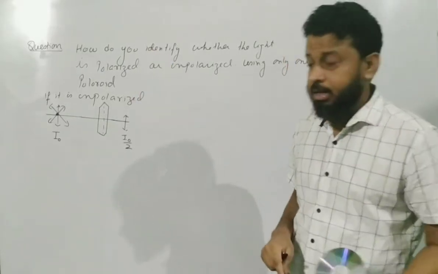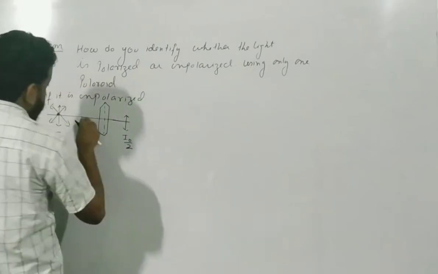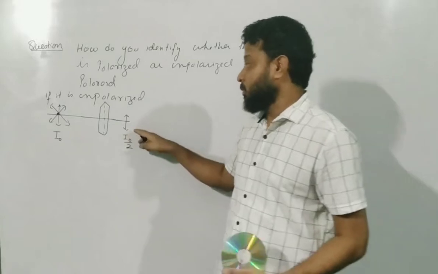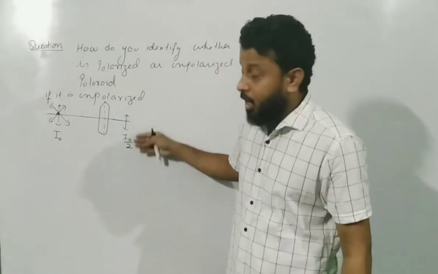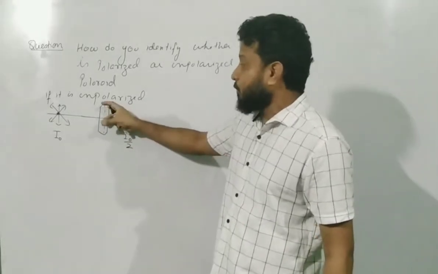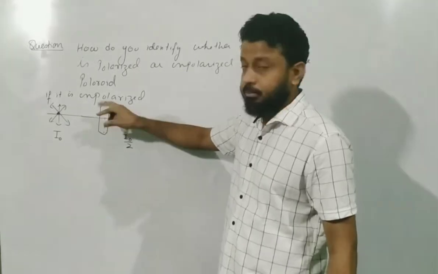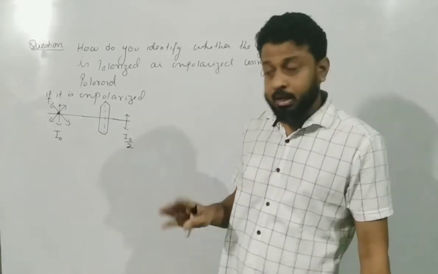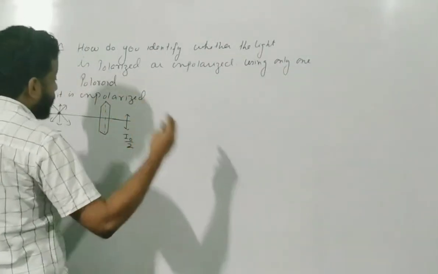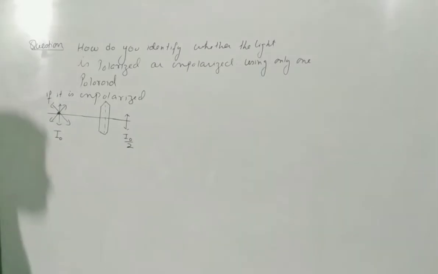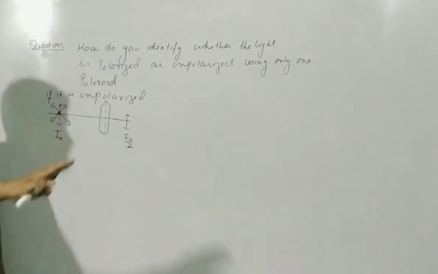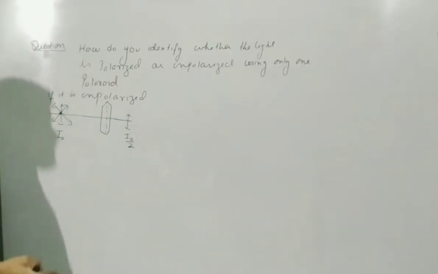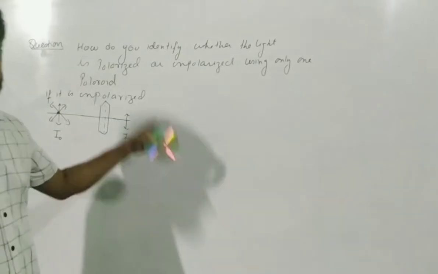If it is unpolarized light, then when it passes through the Polaroid, the intensity becomes I naught by 2. Once it becomes I naught by 2, now if you keep rotating this, intensity remains as I naught by 2. It is not going to change. So after passing through the Polaroid, the intensity becomes half, and it is not going to change when you rotate the Polaroid. And if that happens, it is an unpolarized light.